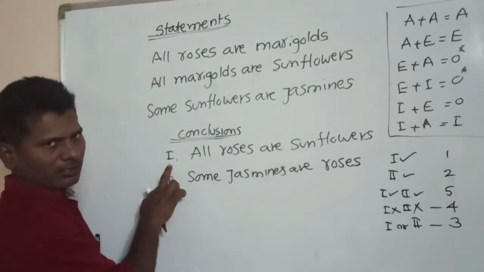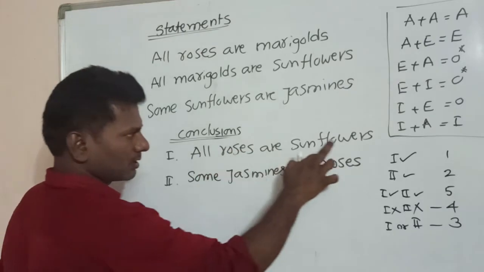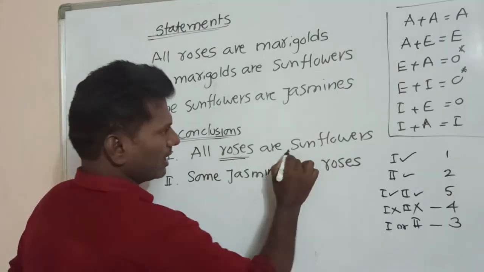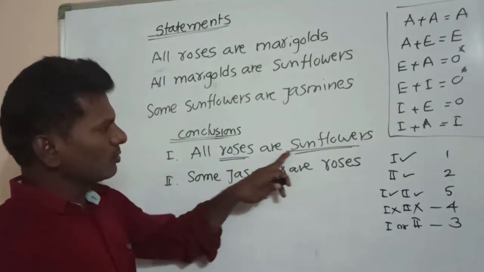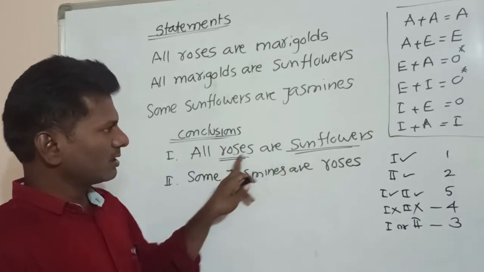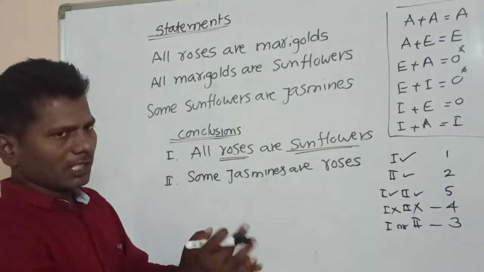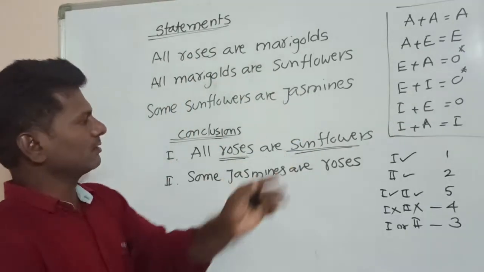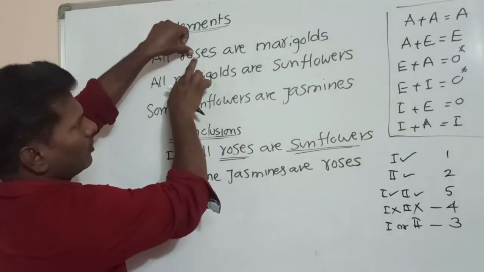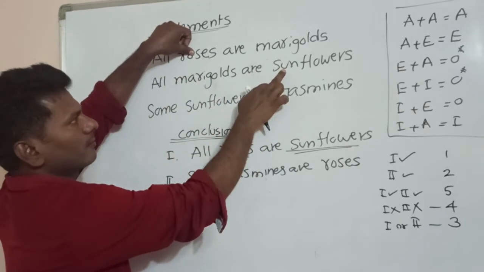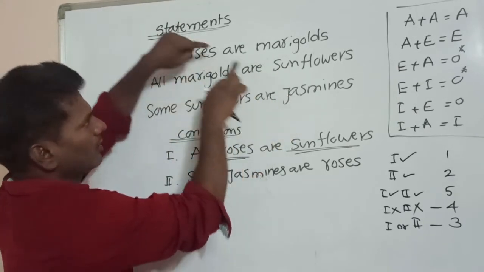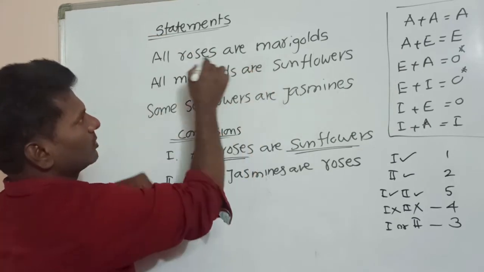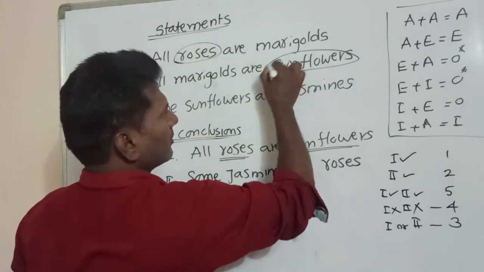In conclusion 1, we are given all roses are sunflowers. Roses and sunflowers, these two terms we have to check. While checking, you have to see in the left diagonal elements direction. Rose, sunflower. Here only I got. So here is rose, here is sunflower.